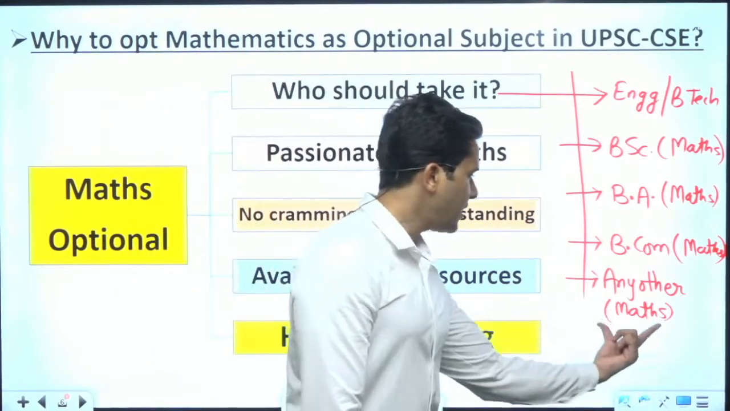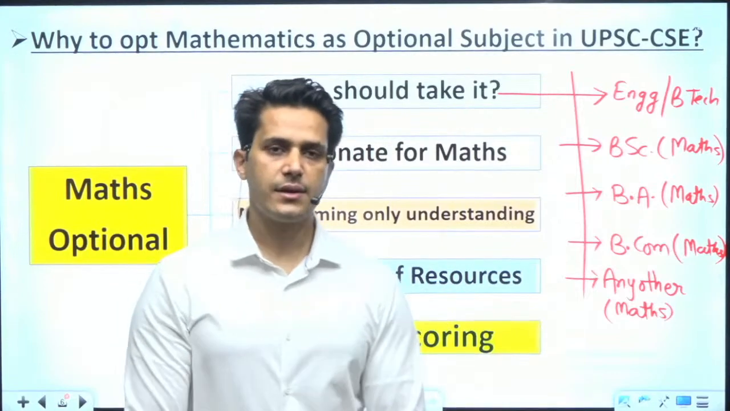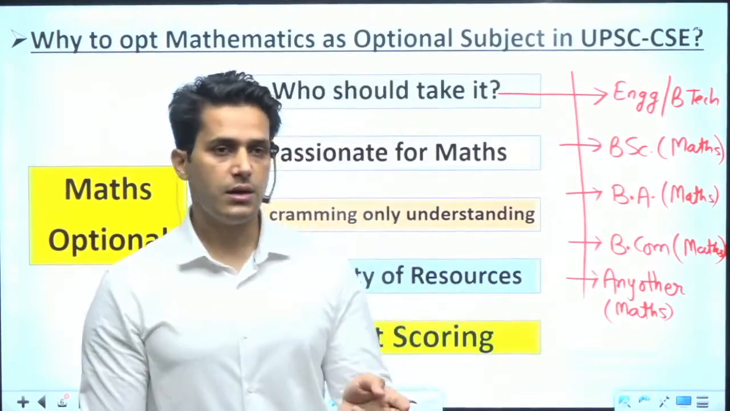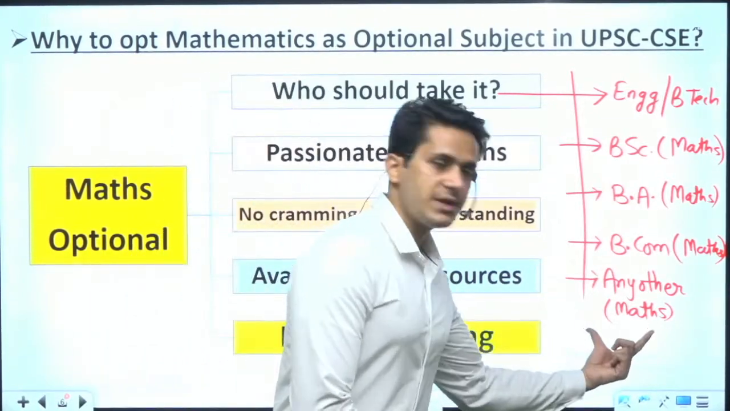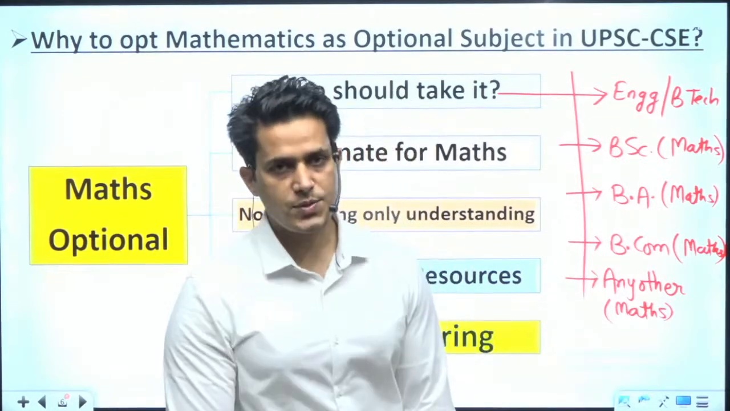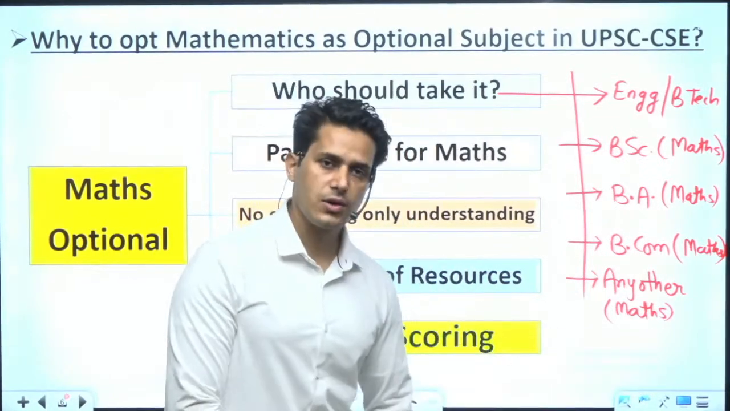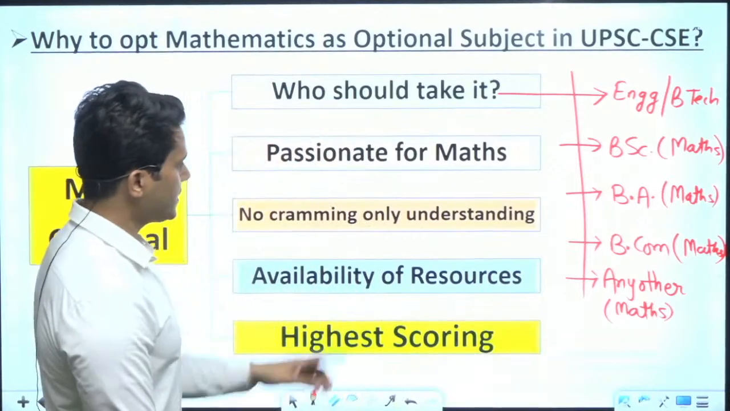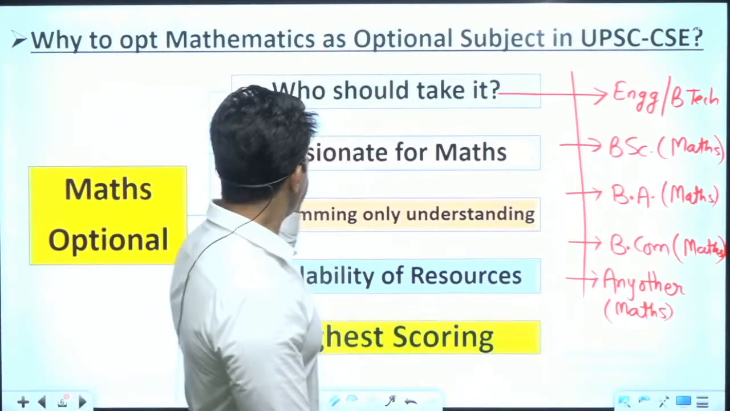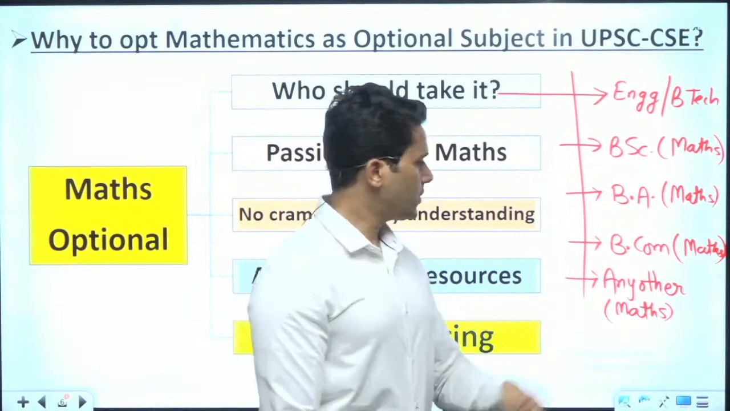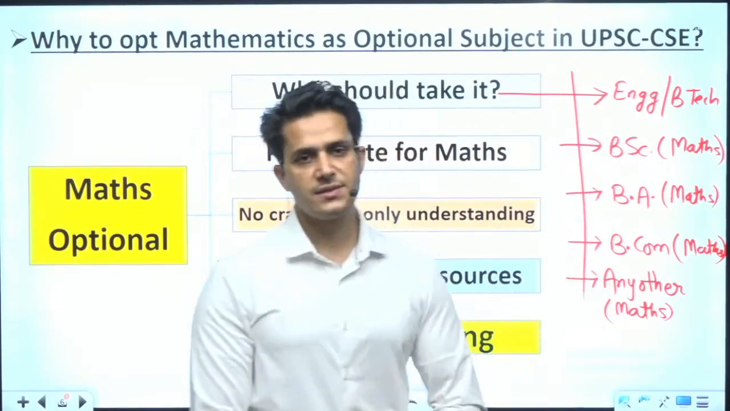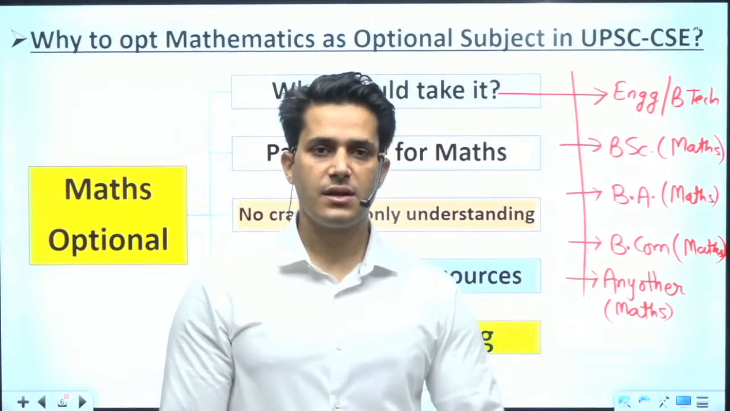Besides this, any other subject can be opted as mathematics optional, if you studied mathematics as an optional or as a core subject in your graduation. Okay, so this is the first answer: who should take it? The students coming from these backgrounds can take mathematics as optional.